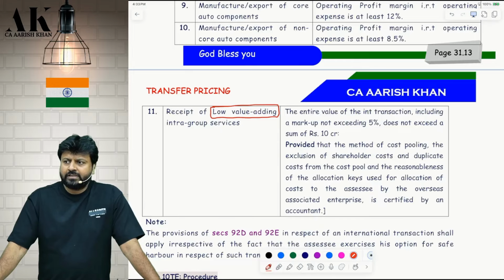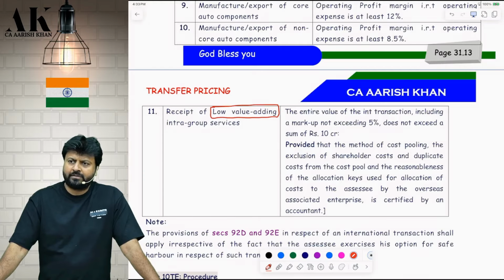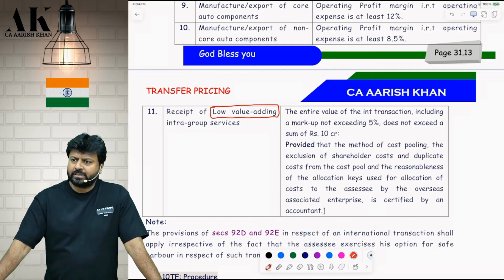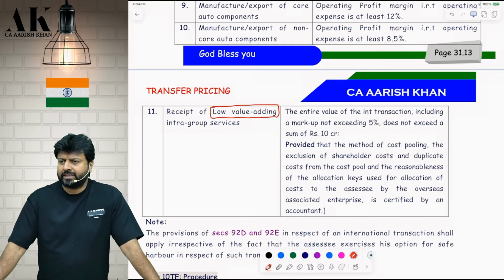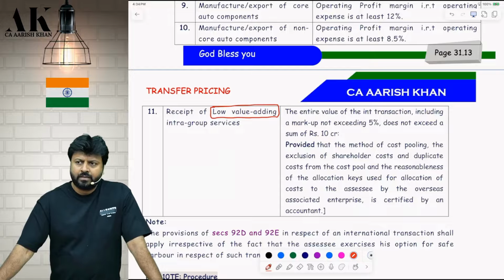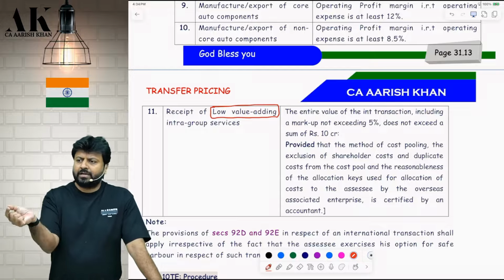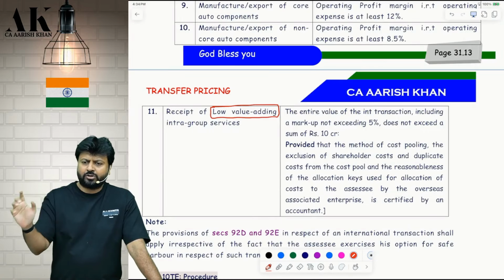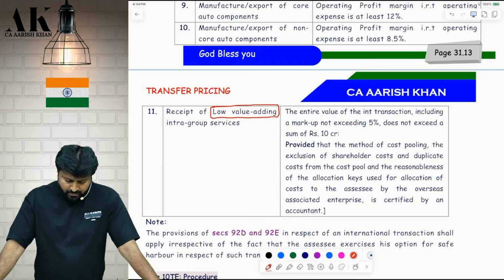The markup which is charged should not be more than 5%. Okay. Yes, if the markup is 3%, but the transaction value is 11 crore, you are out of this particular safe harbor. If the markup is 8% and the transaction value is 9 crore, then also you are out of this particular section. Okay. So the cost plus markup, including both of them, should be up to 10 crore and markup should be 5%. Check it, please.